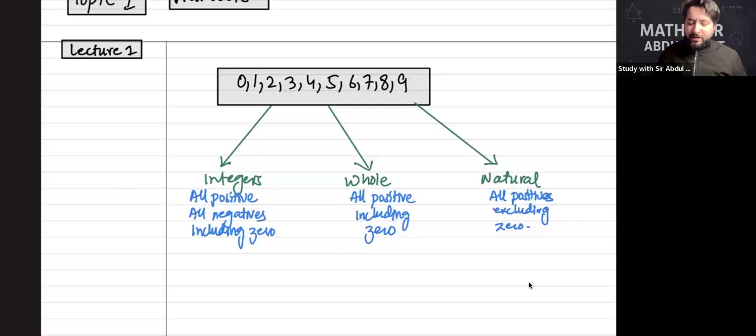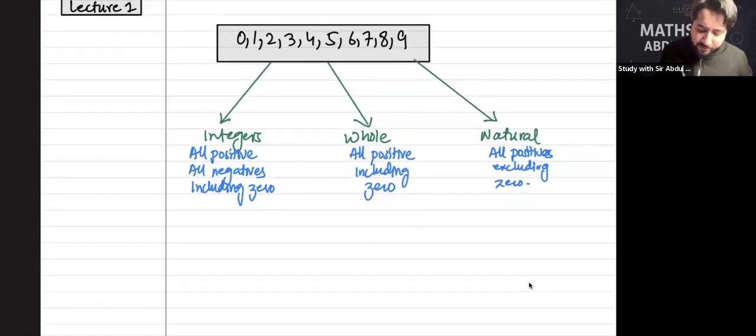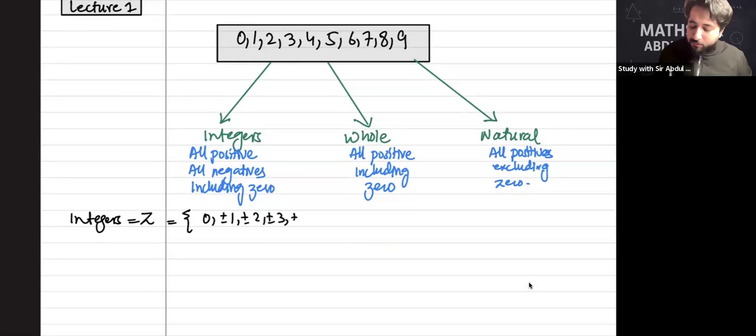In mathematics, integers are represented by the letter Z, and the integer set is 0, plus minus 1, plus minus 2, plus minus 3, plus minus 4, and so on.